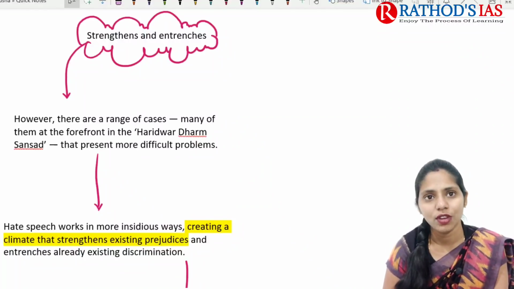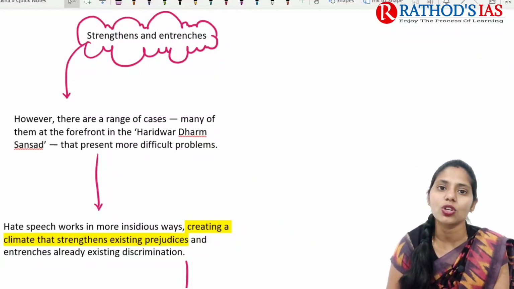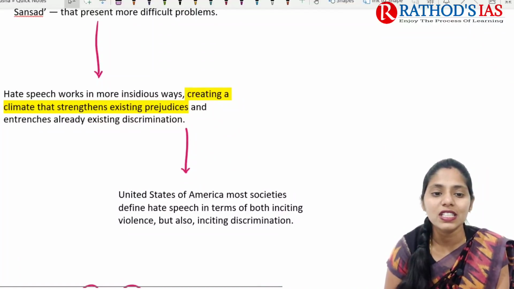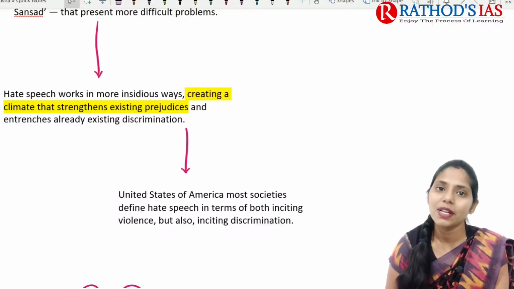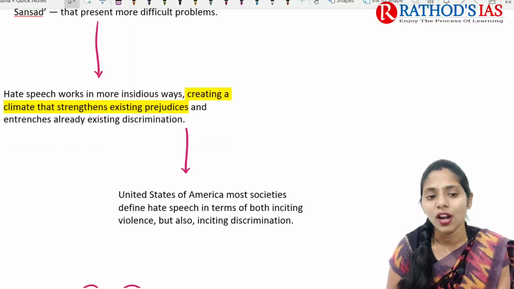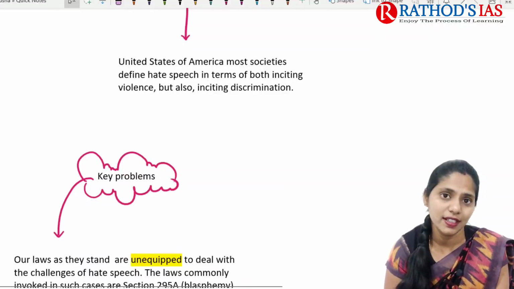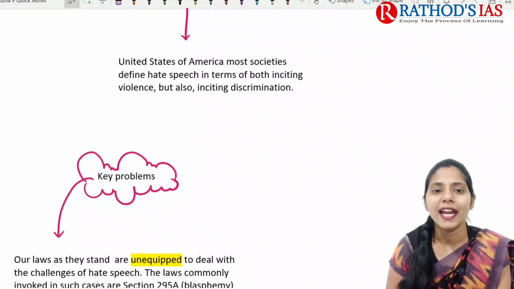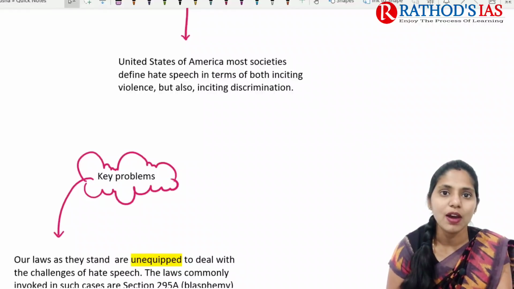So they are mainly showing some difficult problems here. Not only for the first time do we have this Haridwar Dharma Sansad, but even before this there were a number of cases recorded because of hate speech. Hate speech mainly works in a more insidious way, creating a climate which strengthens prejudices and entrenches already existing discrimination in society. If you are focusing on case studies like in the USA, most societies define hate speech in terms of both inciting violence, and they also take into consideration discrimination. Okay, so this is about the USA.